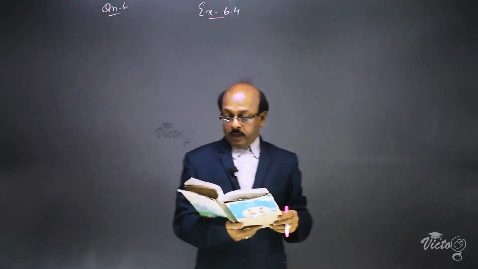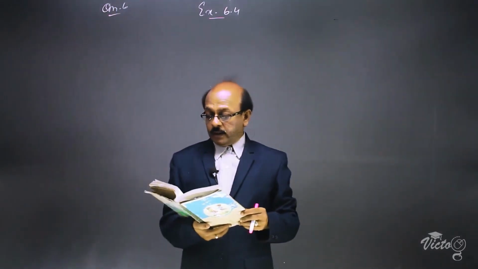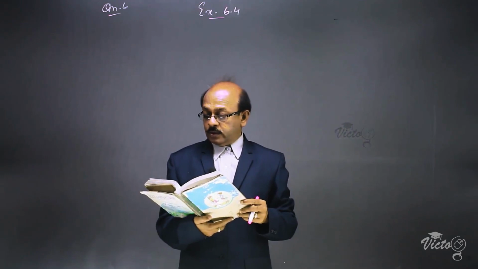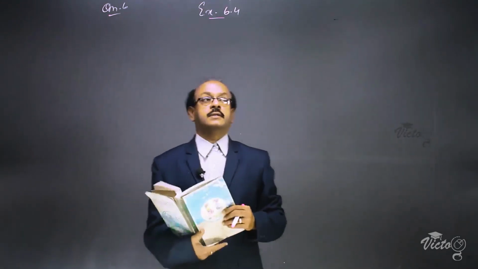Question number 6. The question is, prove that the ratio of the areas of two similar triangles is equal to the square of the ratio of their corresponding medians.